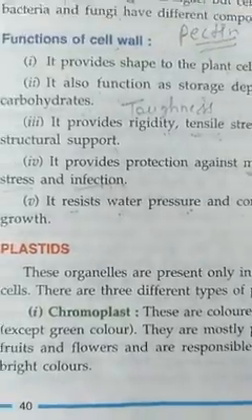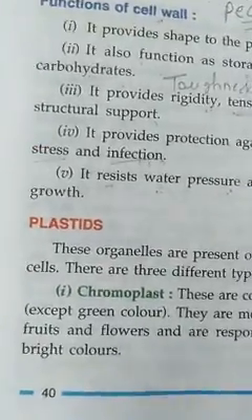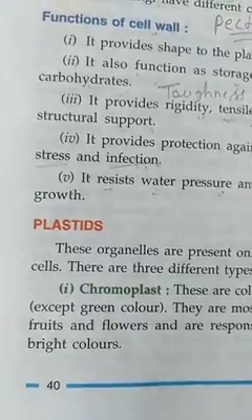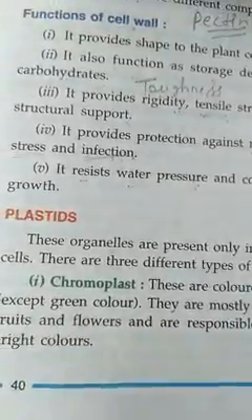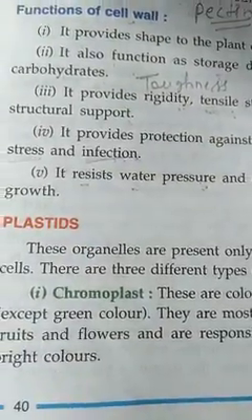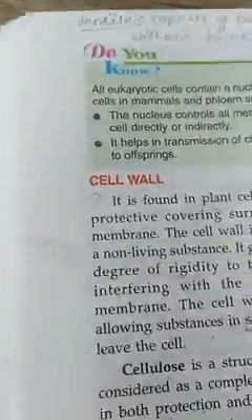These are cell organelles, meaning they are small structures of the cell, and they are present only in the plant cell. They are not present in the animal cell. They are only present in the plant cell. Okay, now